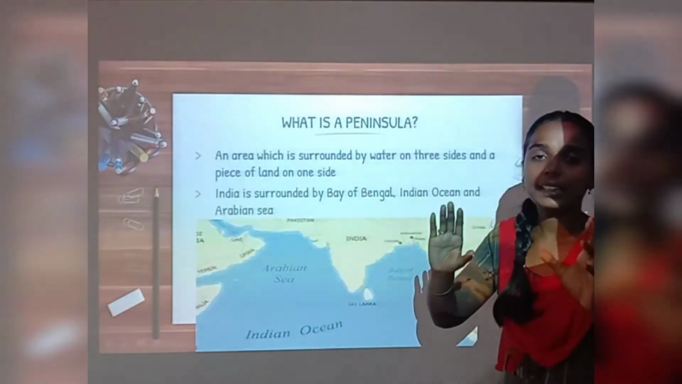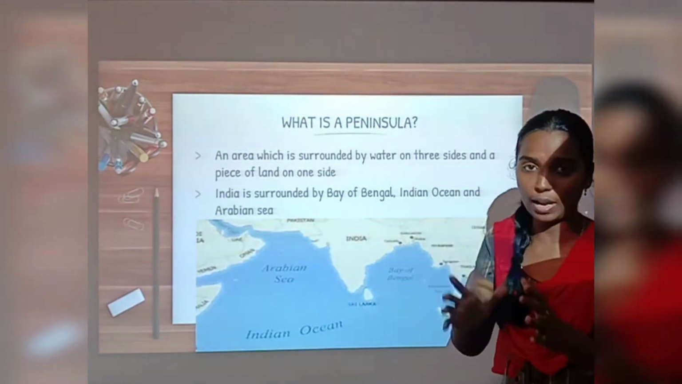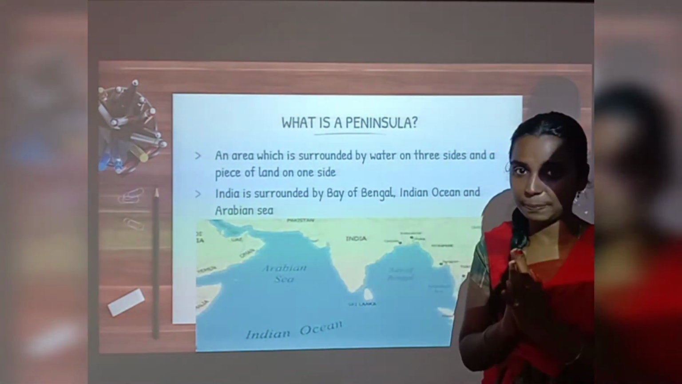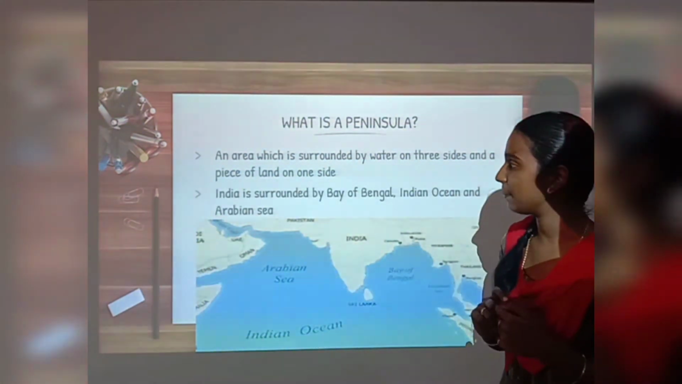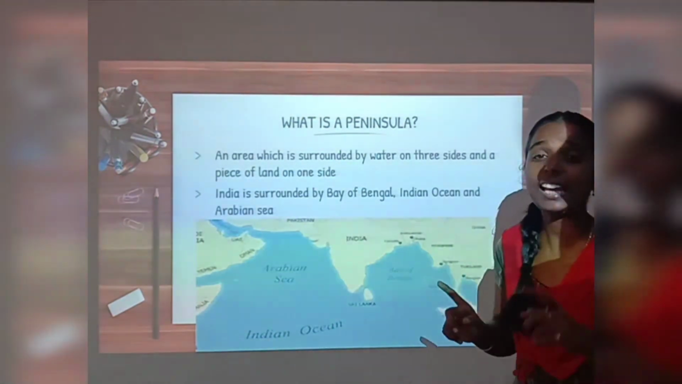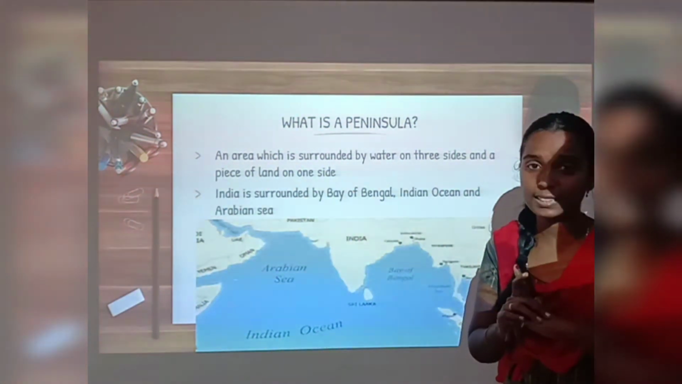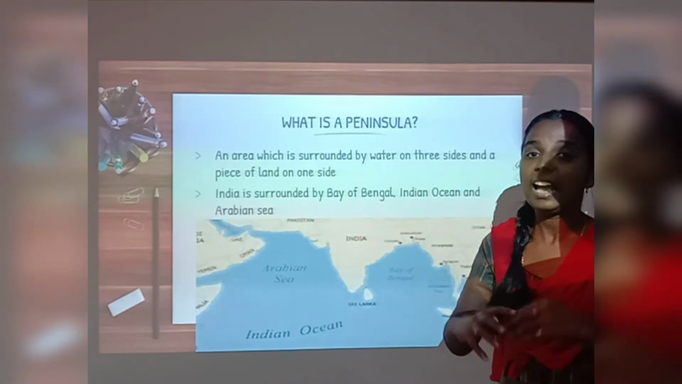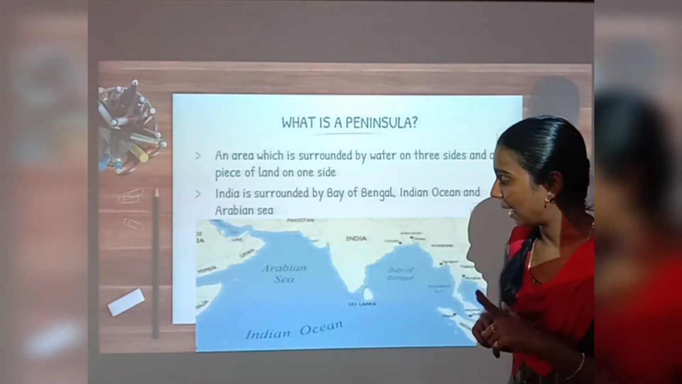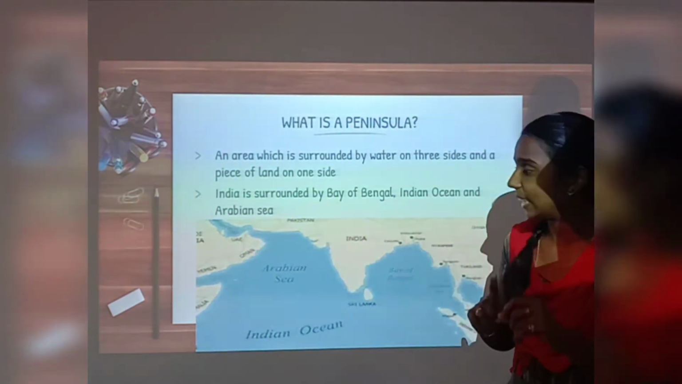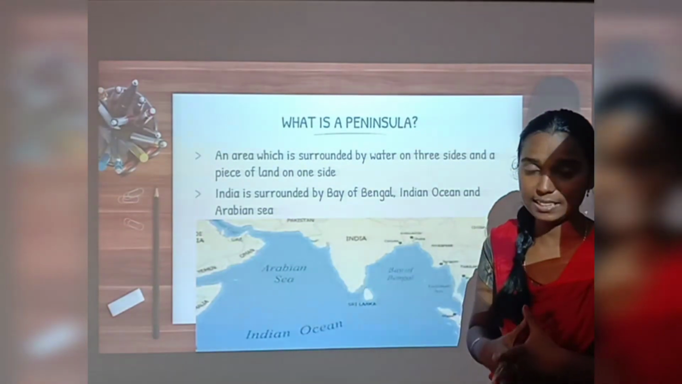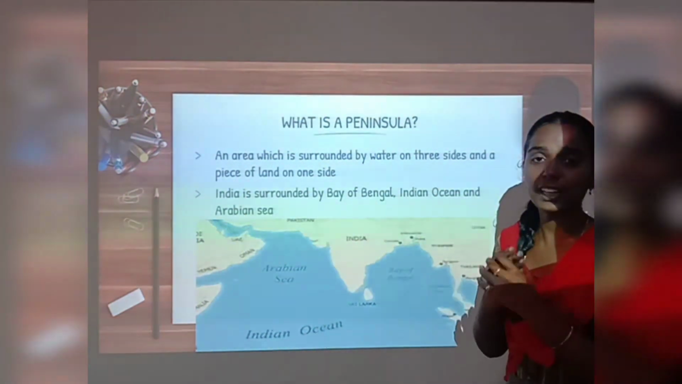Before learning about the Southern Plateau, we should know what a peninsula is, because the Southern Plateau covers most parts of this peninsula in India, right? So what is a peninsula? An area which is surrounded by water on three sides and a piece of land on one side is called a peninsula. And why is India called a peninsula? Yes, India is surrounded by three water bodies. What are they? The Bay of Bengal, Indian Ocean and Arabian Sea. Okay, that's why India is called a peninsula.